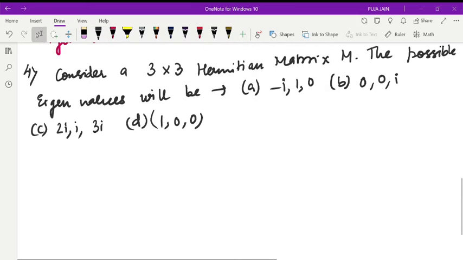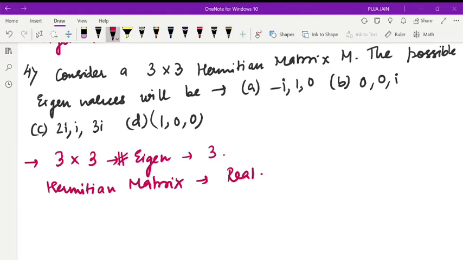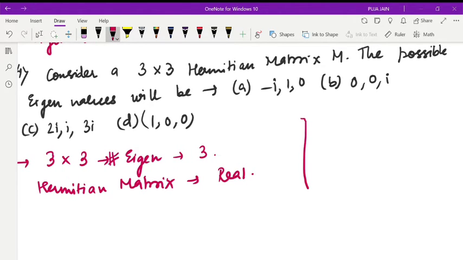See how to do. First, we know it is a 3 cross 3 matrix, so obviously the number of eigenvalues will be 3. Next, Hermitian matrix. We know eigenvalues of a Hermitian matrix are always real. Third, if one eigenvalue is i, its conjugate minus i will be present. If 2i is an eigenvalue of any matrix M, then minus 2i will also be present.